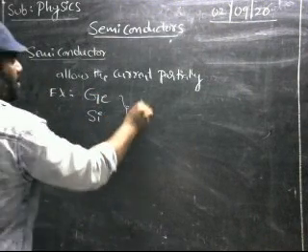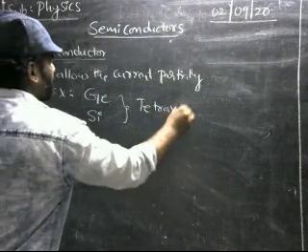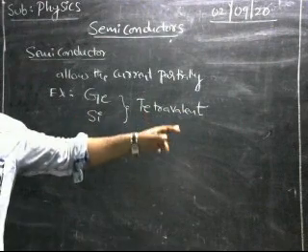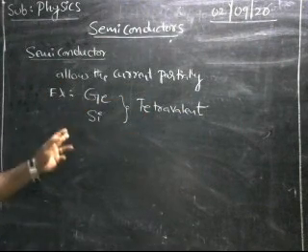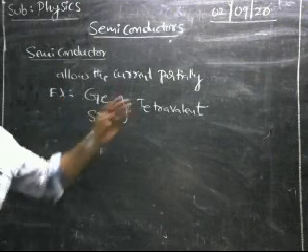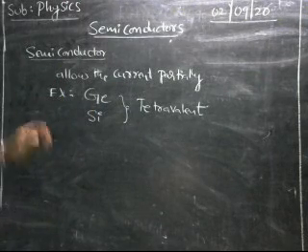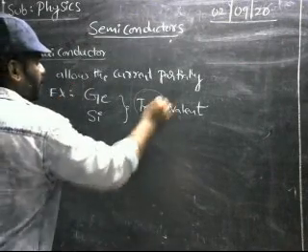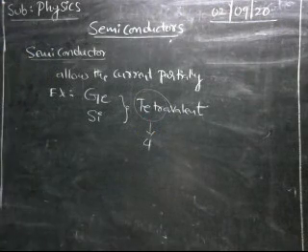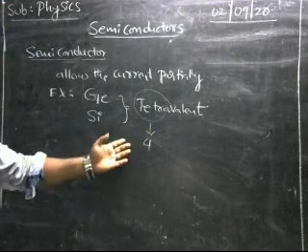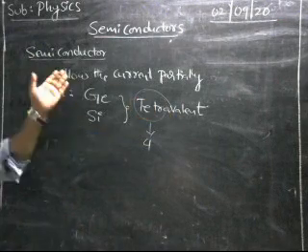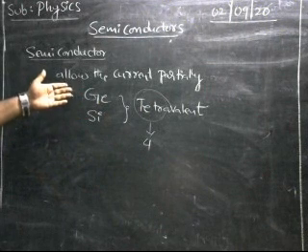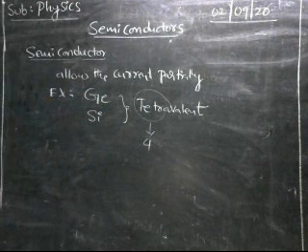These two are tetravalent. What is meant by tetravalent? Tetra means 4. Valent means in its valency state, these elements have 4 electrons in the outermost orbit. We should remember the valency of these semiconductors. It is 4. So all semiconductors are said to be tetravalent. Examples for the semiconductors are germanium and silicon.